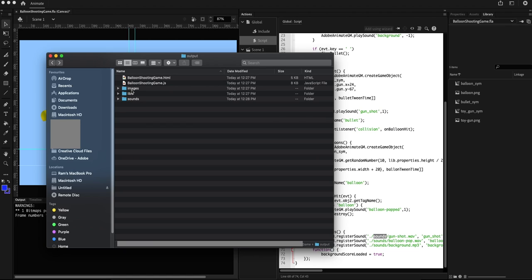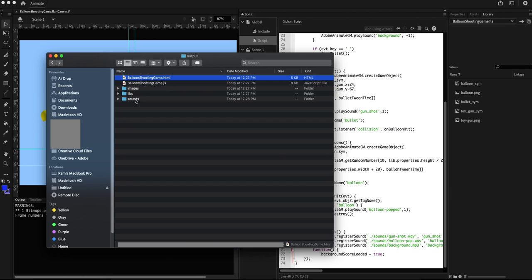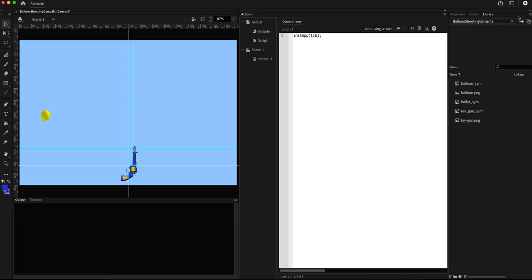Make sure the sound folder is created in output folder, because when you are playing this game in browser, it is actually this file, balloon shooting game.html, which is published, and that is playing in the browser. So the path that's specified here is with respect to the HTML file. That's why the sound folder and files need to be in output folder. Okay, let's see if this works.